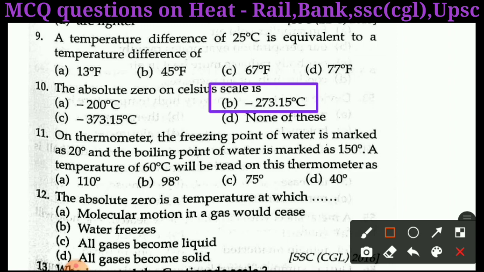Next question is question number 11. On a thermometer, the freezing point of water is marked as 20 degrees Celsius and the boiling point is marked as 150 degrees Celsius. A temperature of 60 degrees Celsius will be read on this thermometer as: A, 110 degree; B, 98 degree; C, 75 degree; D, 40 degree.